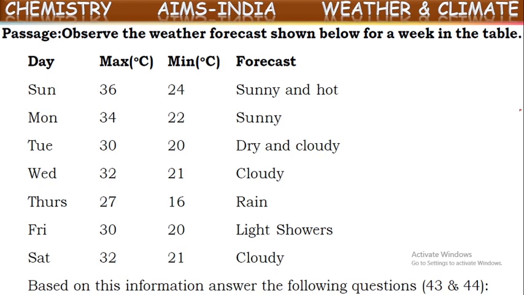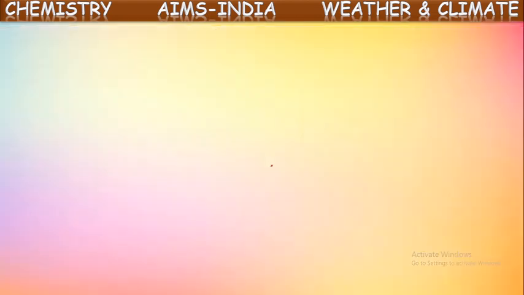They have given on Sunday that the maximum temperature is 36 degrees Celsius and the minimum temperature is 24. This is representing the maximum temperature in the afternoon time, and this is representing the minimum temperature, and the condition of the atmosphere is also mentioned here. It is mentioned how much the temperature is on Sunday in the maximum, and if you observe the minimum temperature, yeah, it is here on Thursday. Okay, just observe this table once. Now let us see some questions on this.